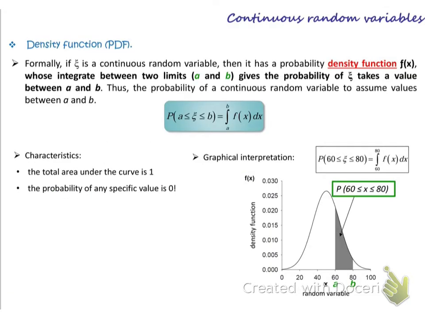So as you can see here, this video is not about discrete variables, it is about continuous random variables. So it can take any value, like the height of a person. We can say the height is 160, 160.1, 160.2, 172, 172.5, and so on. So it's a continuous random variable.